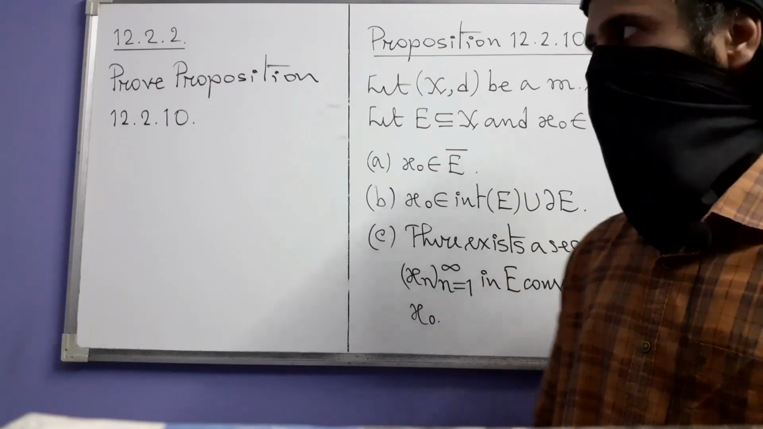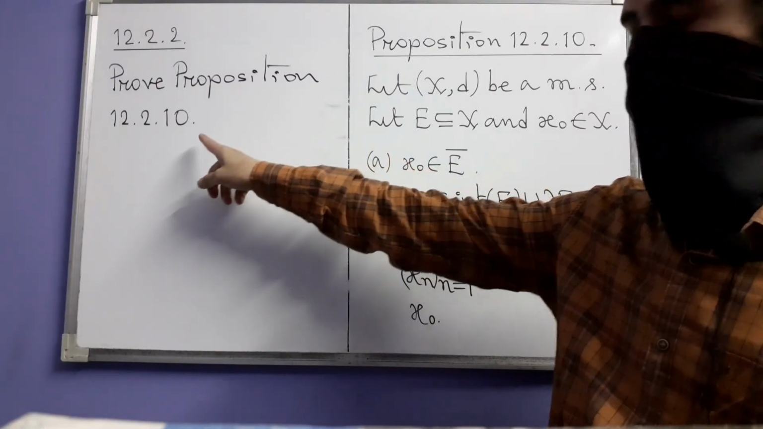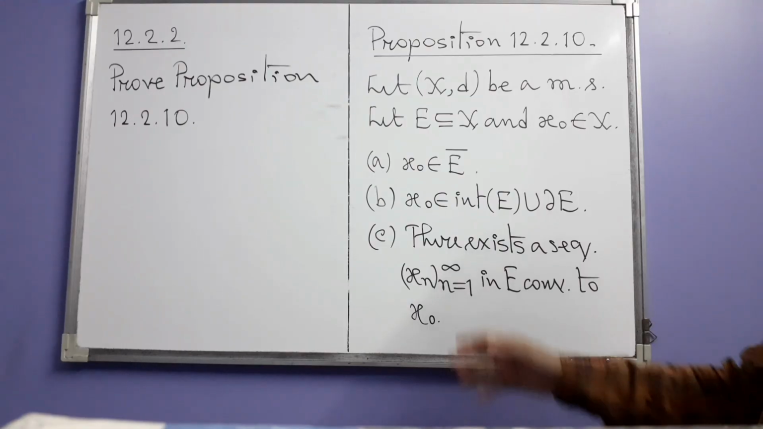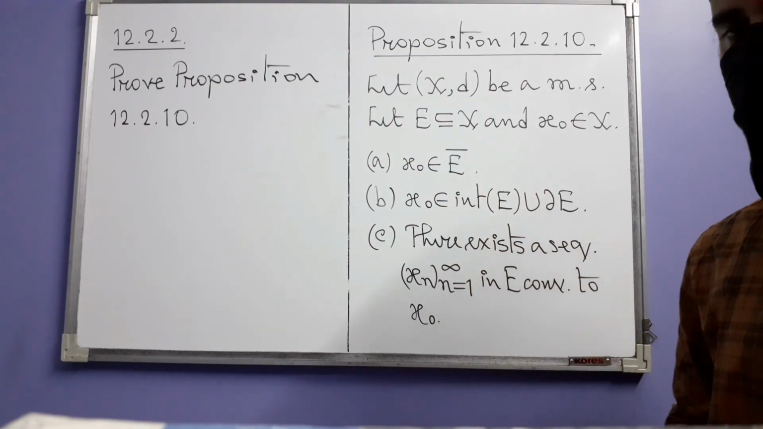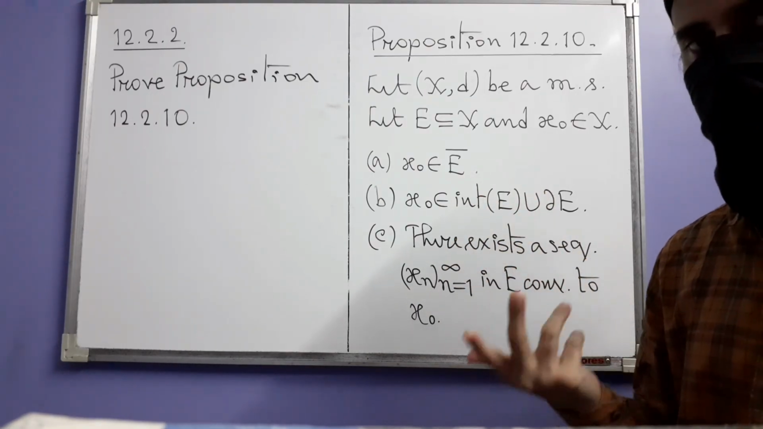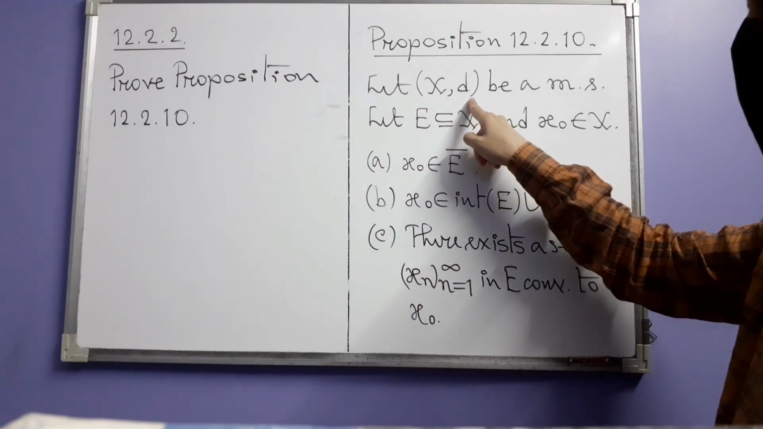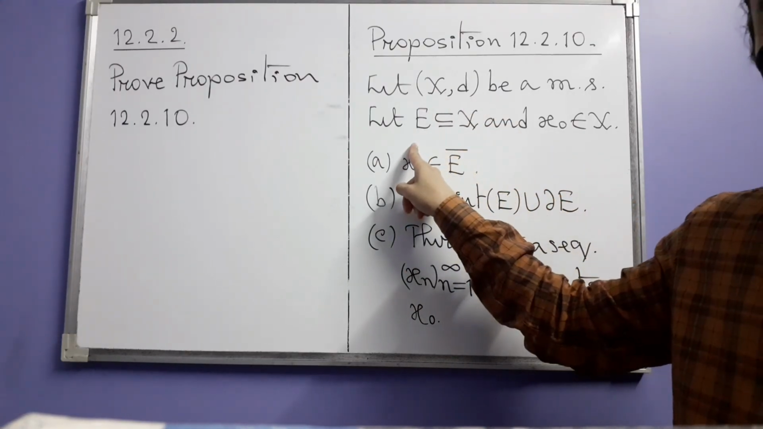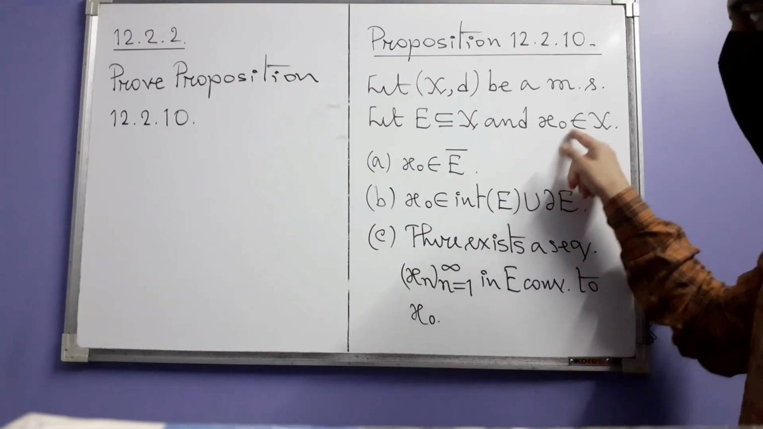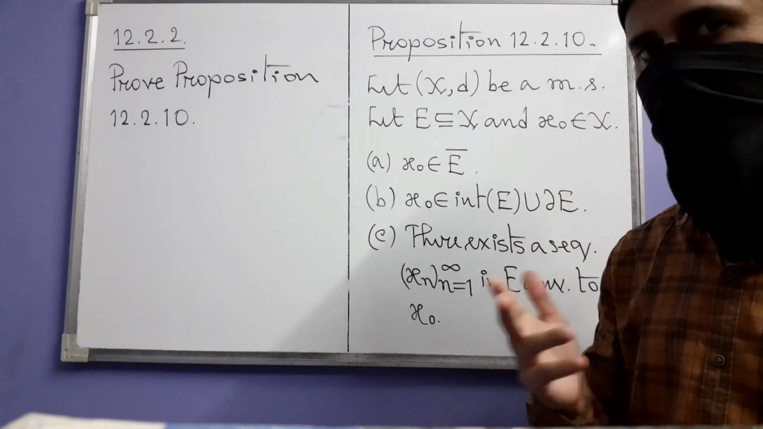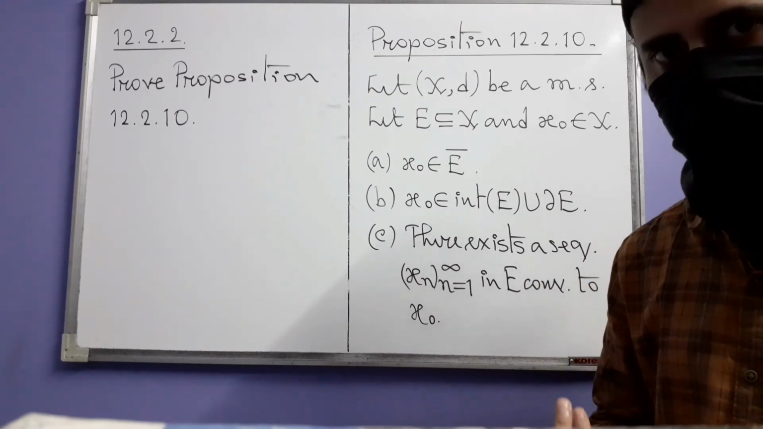Next, exercise 2, where we have to prove proposition 12.10. So let us first recall the statement. I have written things briefly because we just need to recall what the things are. So we have a metric space (X, d) in which there is a subset E and a point x0. Then the following three statements are logically equivalent. If any one of them is true, then so are the other two.